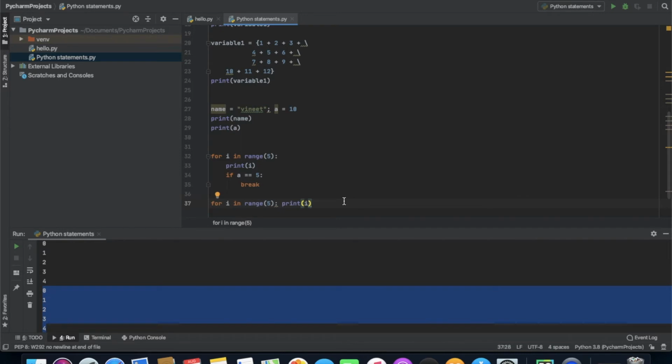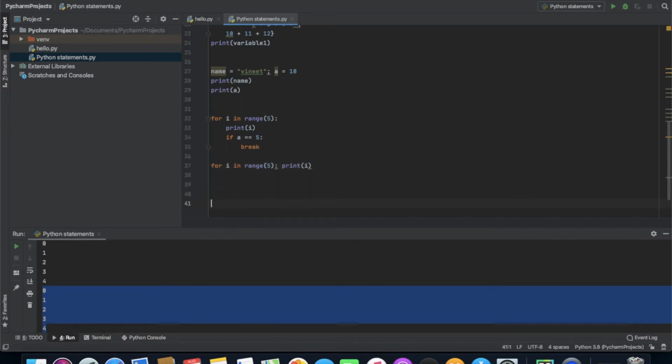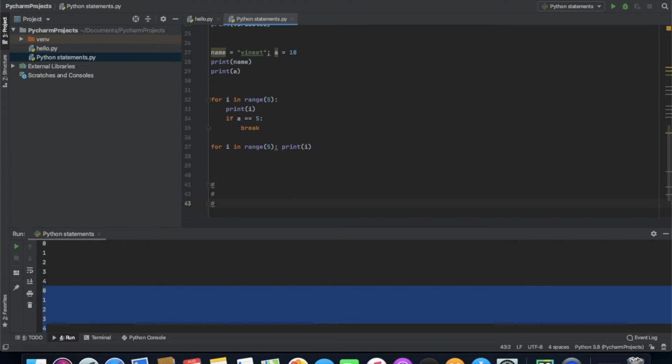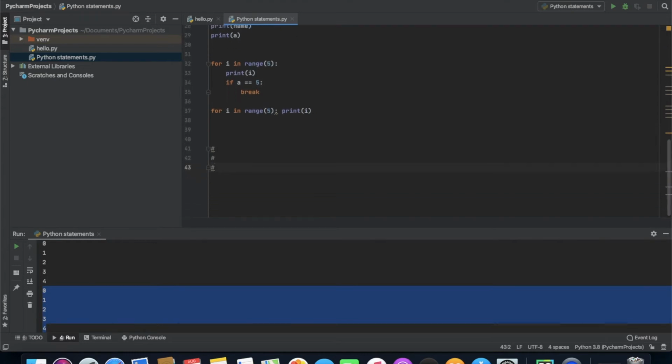In Python, we use the hash symbol to start writing a comment. It extends up to the new line character. Comments are for programmers to better understand a program. Python interpreter ignores comments.